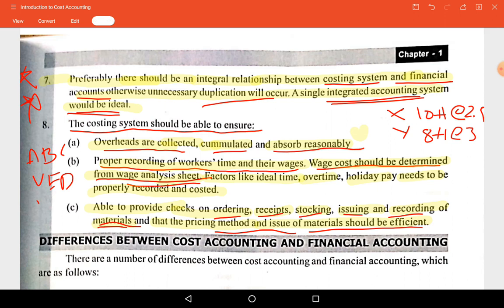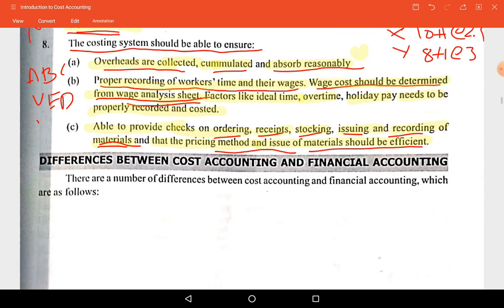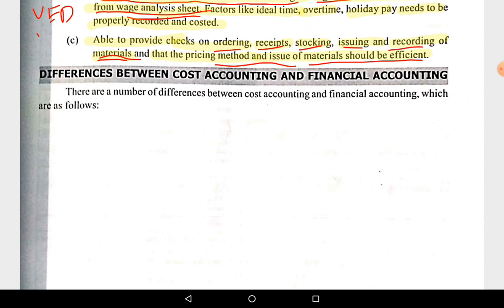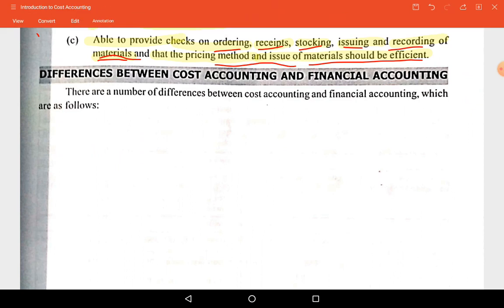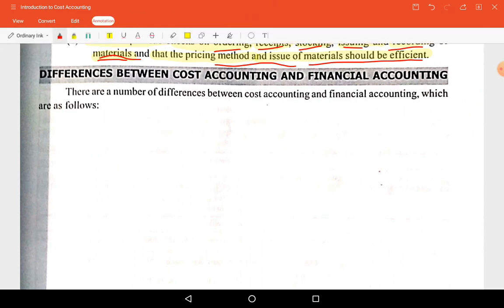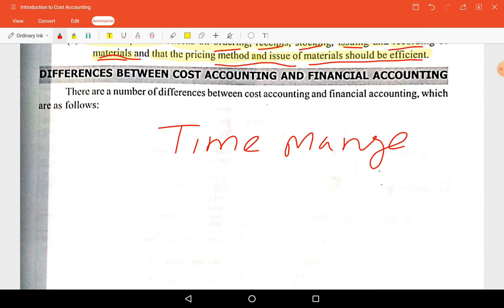And as this is the time for you to manage time effectively, I am telling you all, whatever time you have should be managed properly.